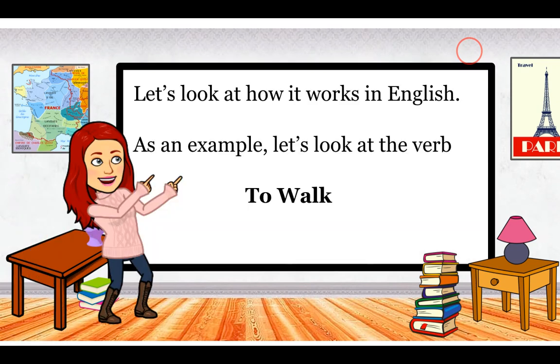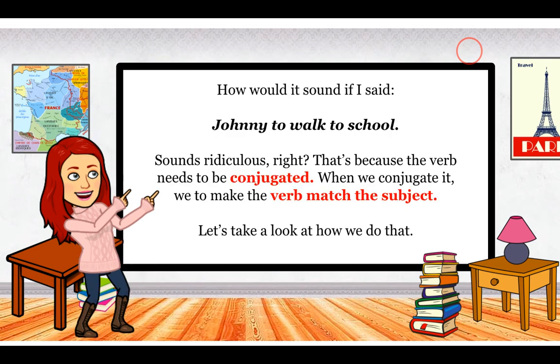I'm still confused. Let's look at how it works in English. As an example, let's look at the verb to walk. How would it sound if I said, Johnny to walk to school? Sounds ridiculous, right? That's because the verb needs to be conjugated. When we conjugate it, we make the verb match the subject. Let's take a look at how we do that.